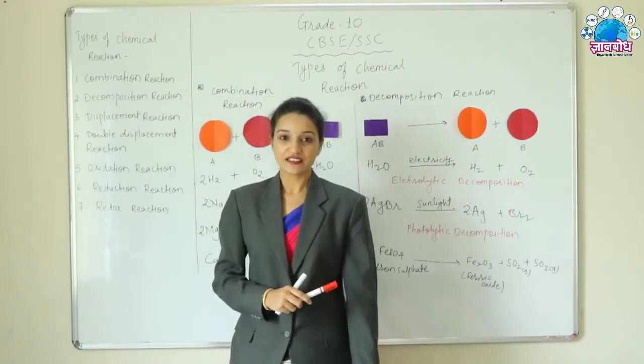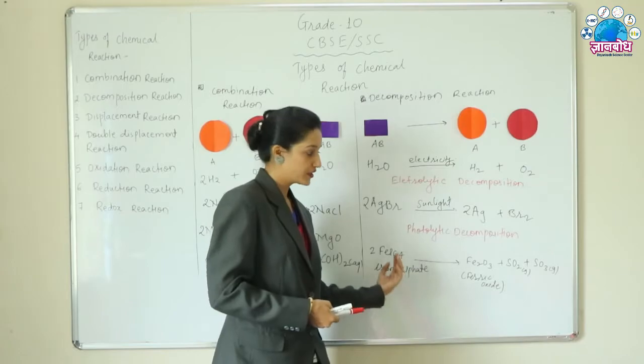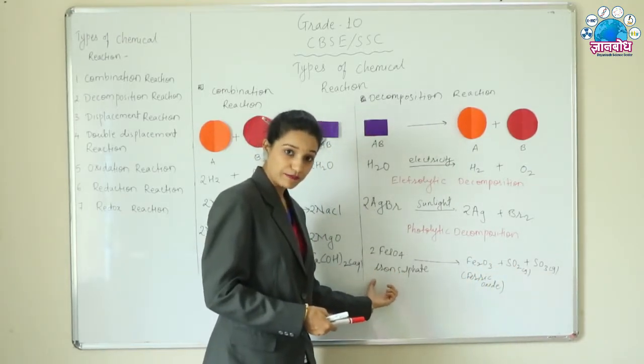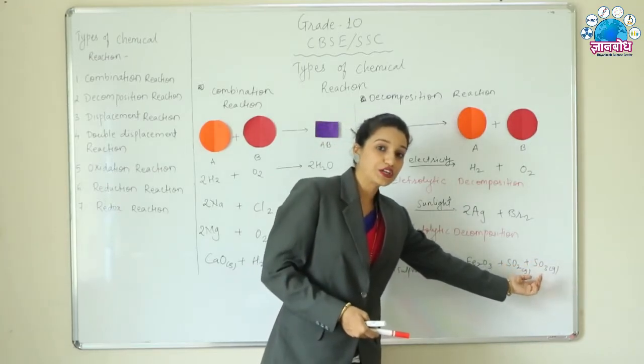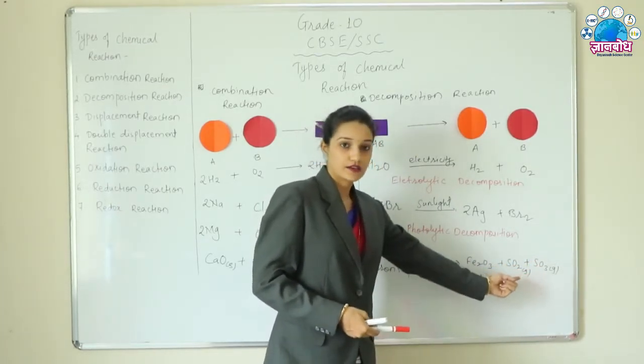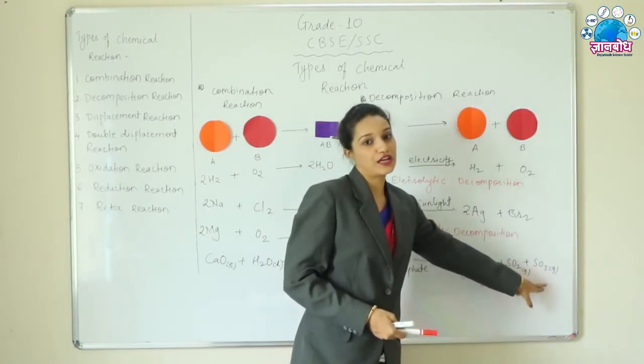Let's take another example. Iron sulfate is giving us three different products. One compound is converted into three different products. We are getting ferric oxide, sulfur dioxide gas and sulfur trioxide gas.